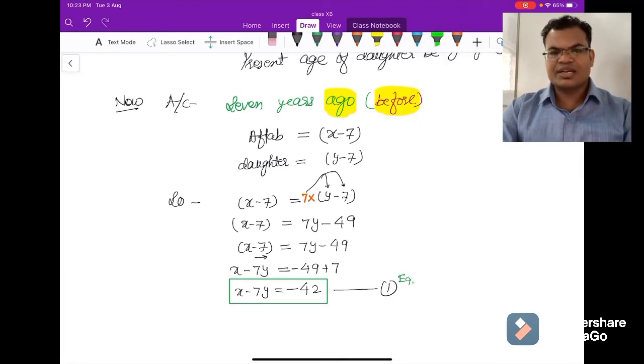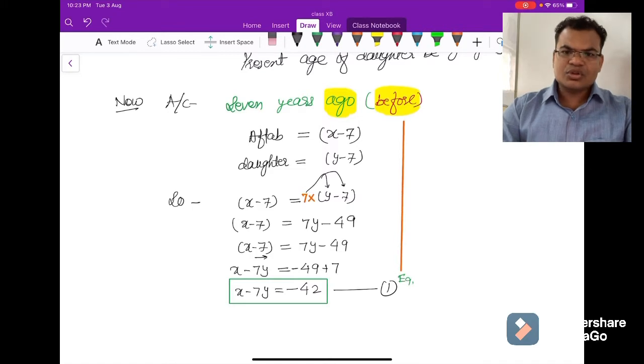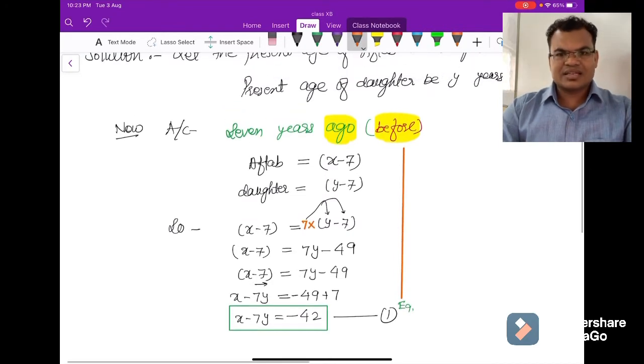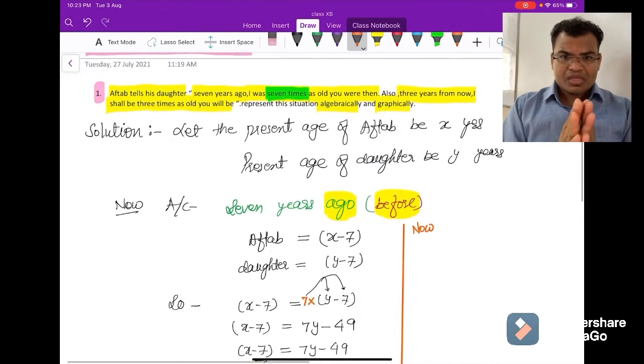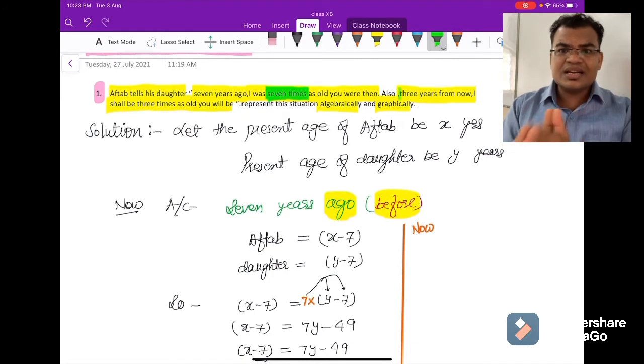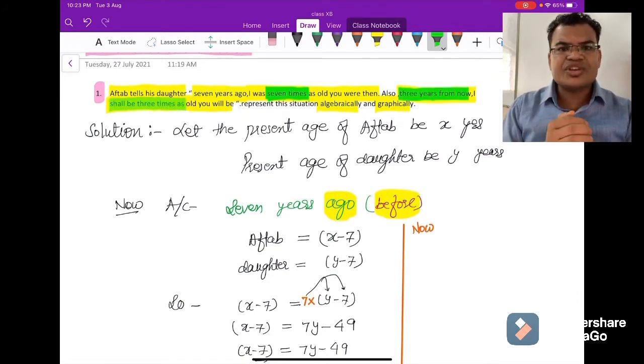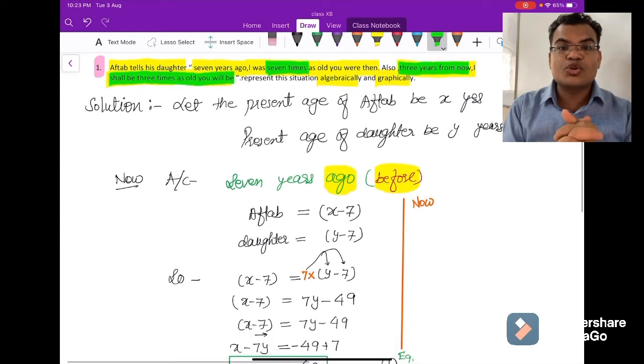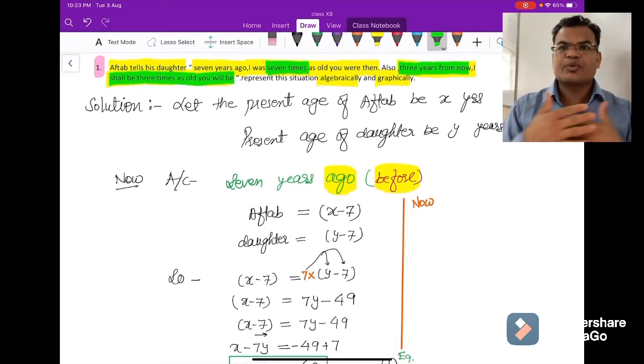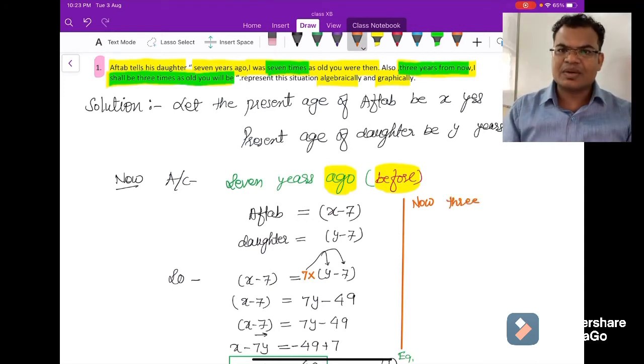I'm just going to read it and look here. So this time, the second condition is, Aftab is again saying to his daughter, they are talking to each other. He is saying now, 3 years from now, I shall be 3 times as old as you will be. Suppose my age is 10 years now. So what will be the age after 3 years?